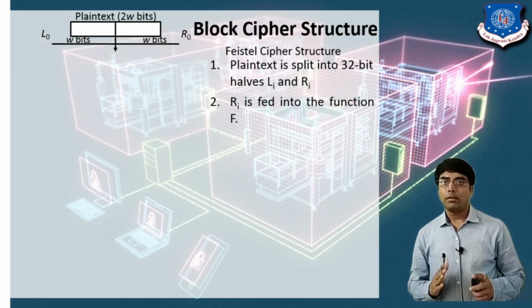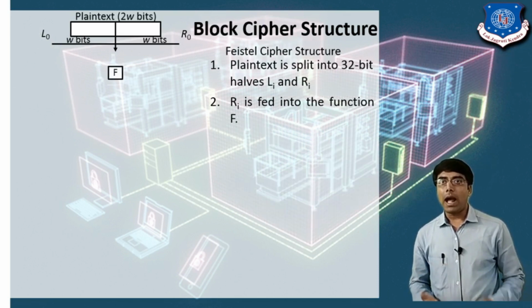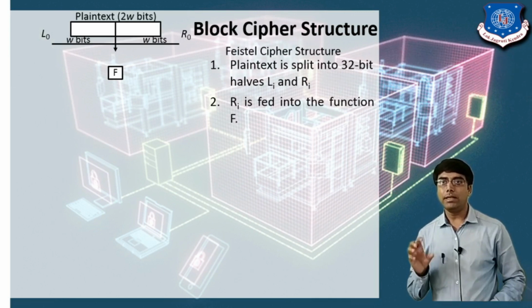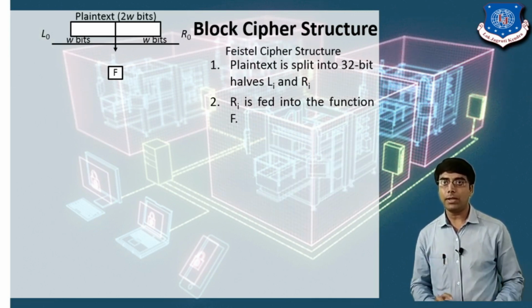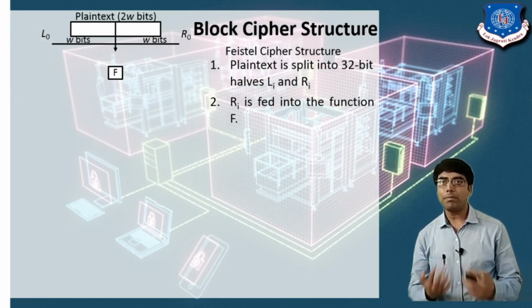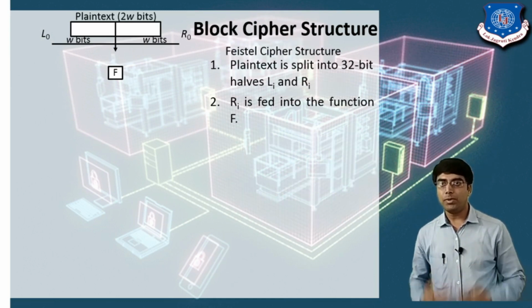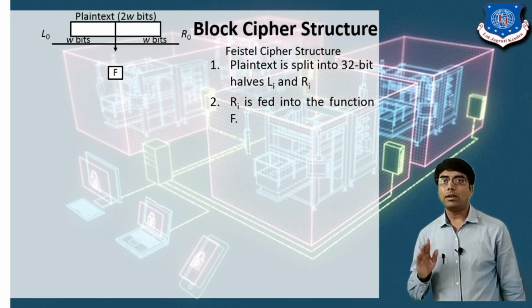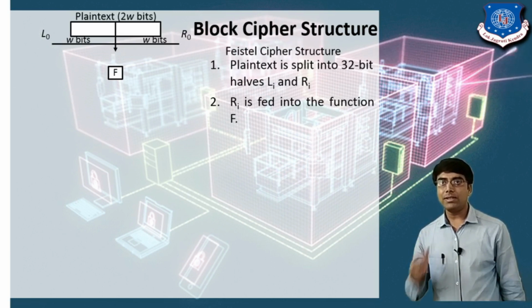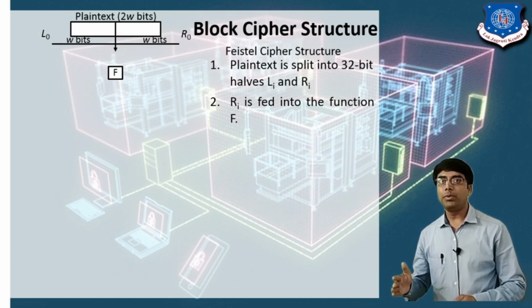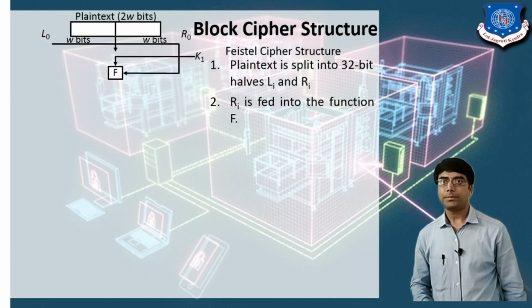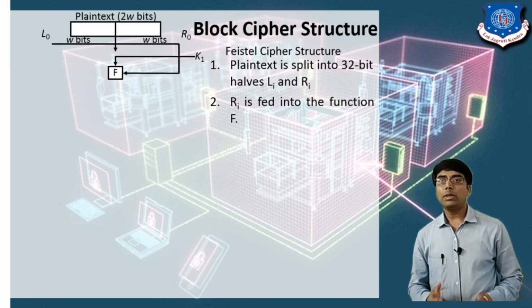Now Ri is fed into the function f. It means that here we are considering one function, and in this function we perform some computation. So here Ri, or R0, is given as input to f, along with the K1 key.